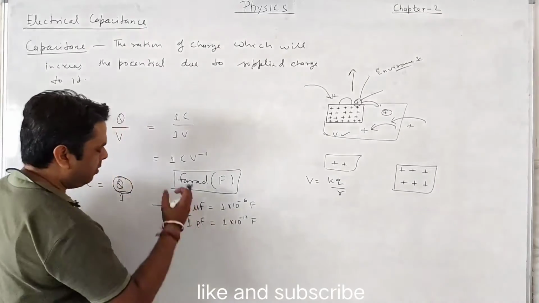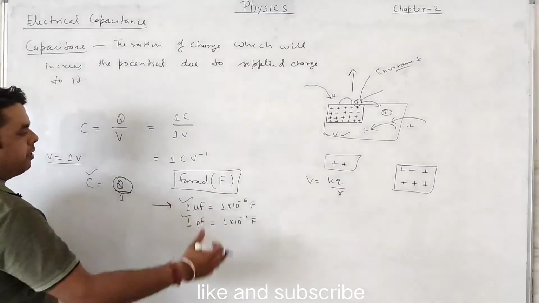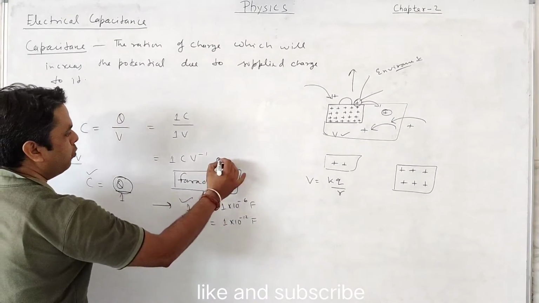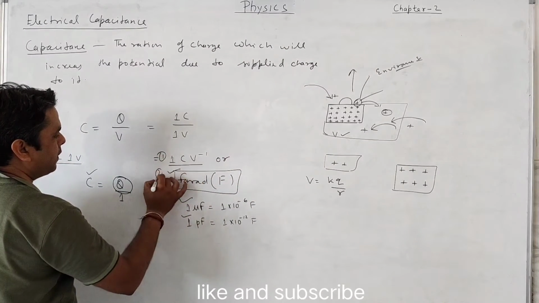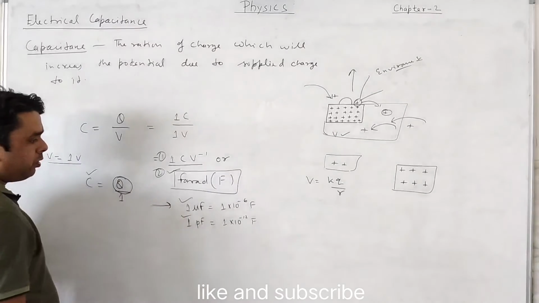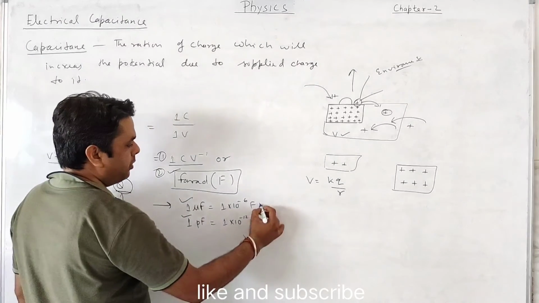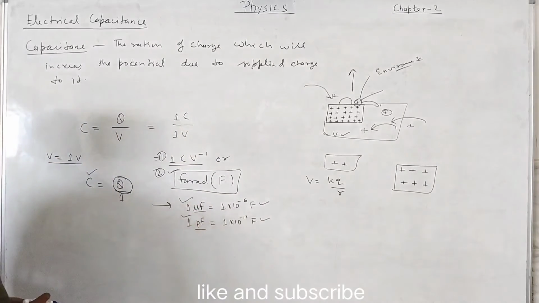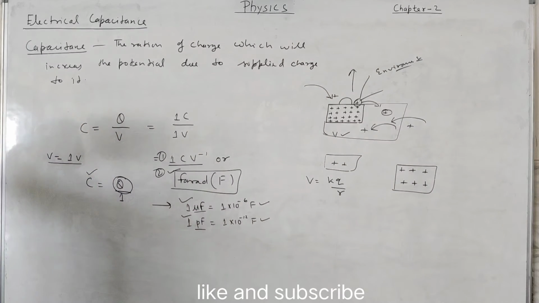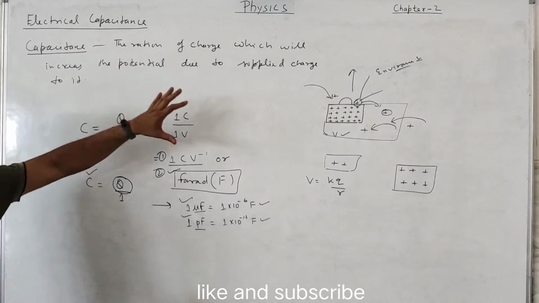The upcoming example will give an idea of how large the farad is. So we have the two SI units, and these are the general use units, microfarad and picofarad, which are related to the farad. So these are the units, the definition and the example.